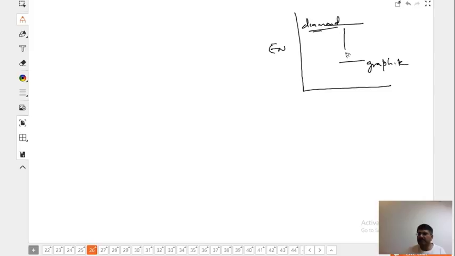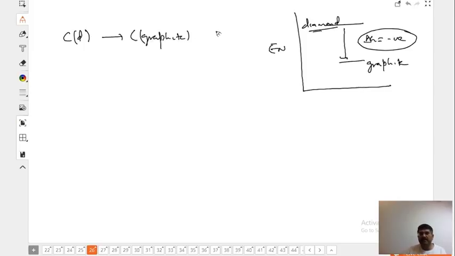Remember it. That means when I convert from diamond to graphite, delta G will be what? Negative. Delta G will be negative. Delta G negative means this process is going to happen. Carbon diamond will definitely go to carbon graphite. Why? Nature has said that it is going to happen. Delta G is negative.